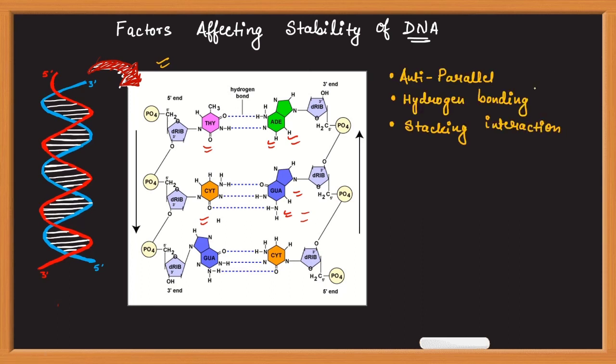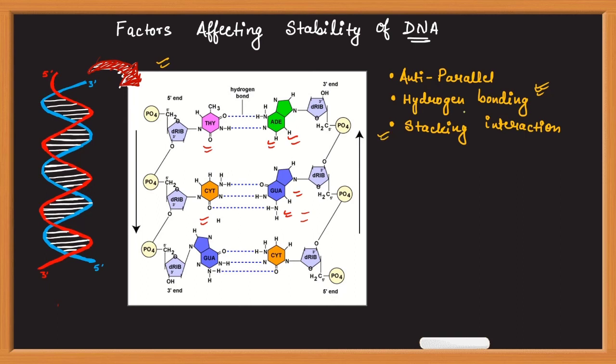So earlier only hydrogen bond was thought to provide stability to DNA. Even nowadays people talk only about hydrogen bonding when they talk about stability of DNA. So another and the major factor which provides stability to DNA is stacking interaction.